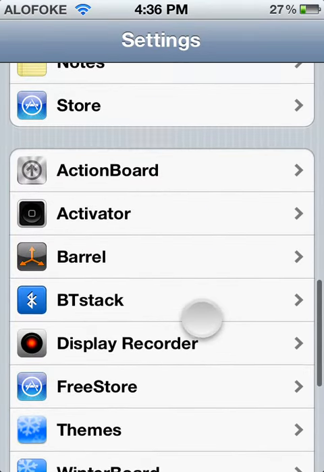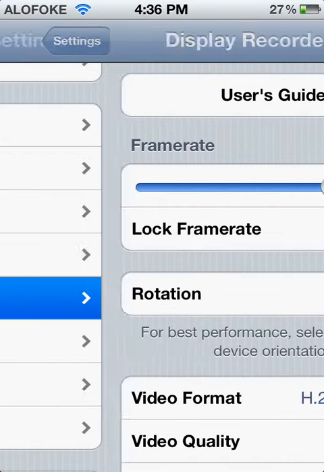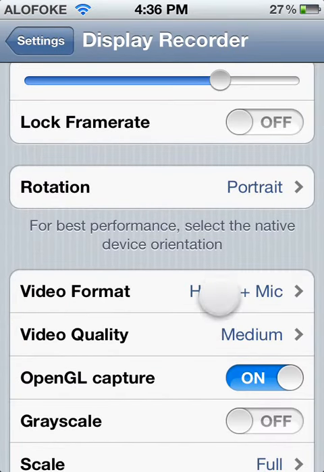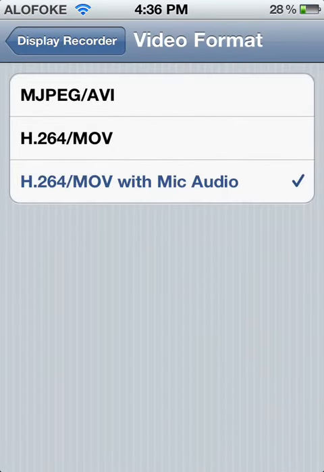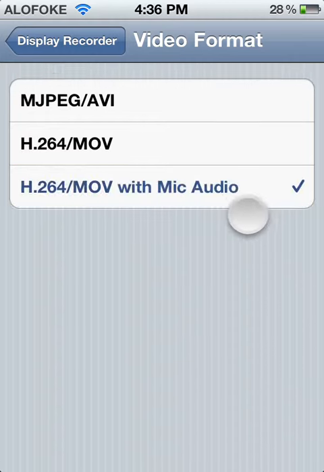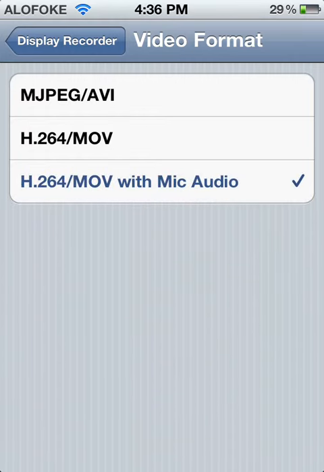Okay, go to DisplayRecorder, then go format. It's gonna appear in this one, on this one right here, but there's a new one that says H.264/MLB with mic audio. You're gonna pick that one. Then